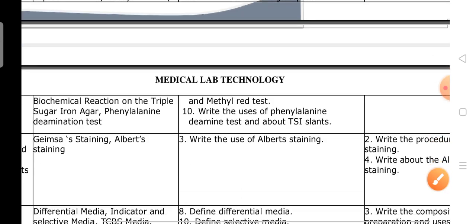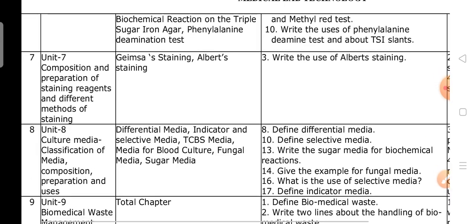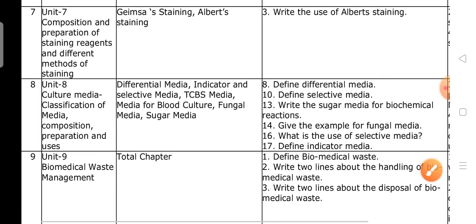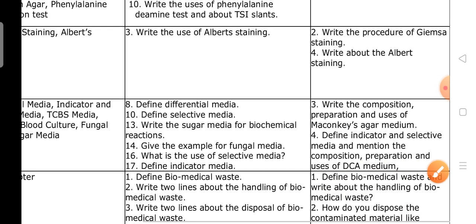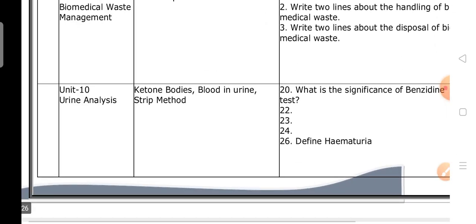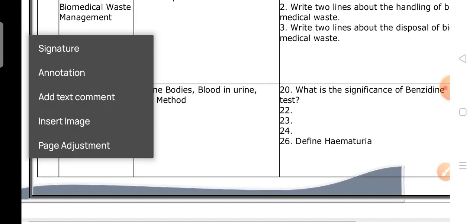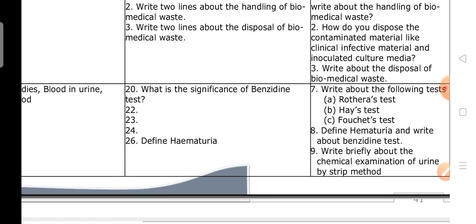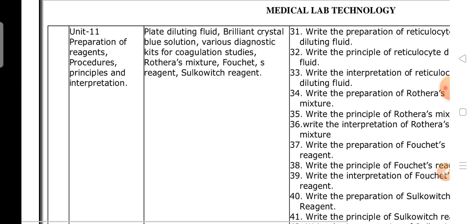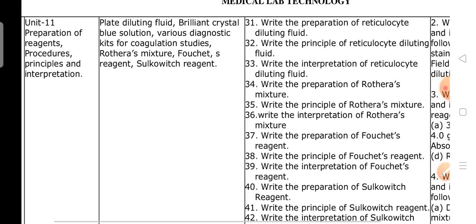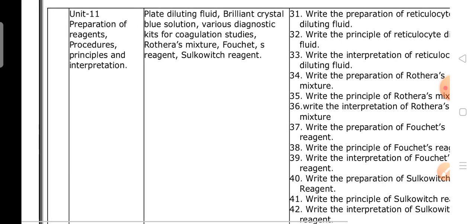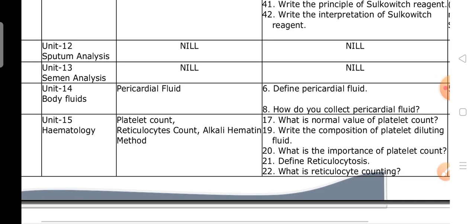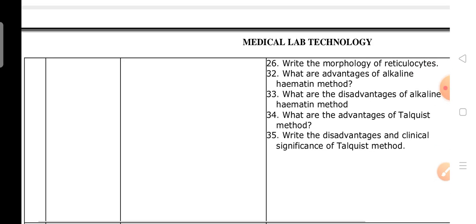Next, units 6, 7, 8, 9. These topics are deleted. Next, unit 10. These topics are deleted. Next, coming to the continuation of unit 11. Next, units 12, 13, 14, 15 deleted. Next, units 16, 17.